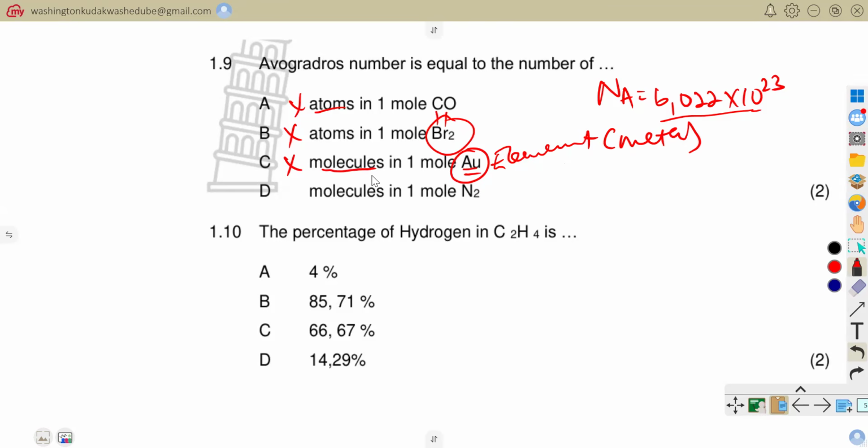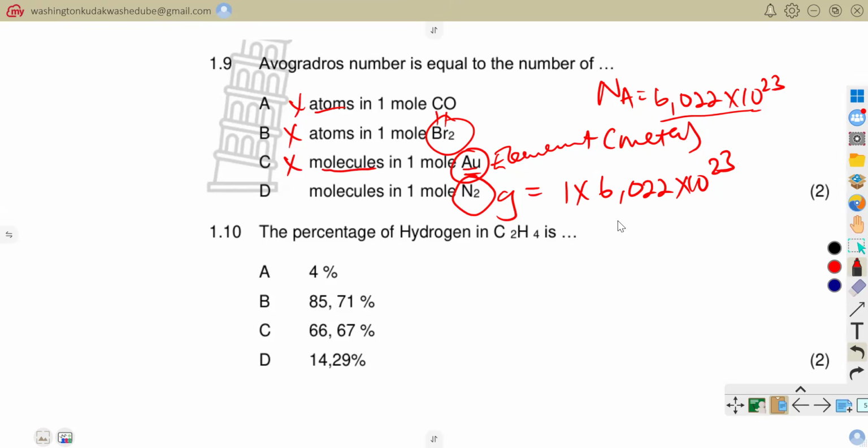Now, we go to molecules in 1 mole of nitrogen. Yes, this one is nitrogen gas. And within nitrogen gas, there are how many molecules? There are 1 times 6.022 times 10 to the power 23. So we have 6.022 times 10 to the power 23 molecules in 1 mole of nitrogen.